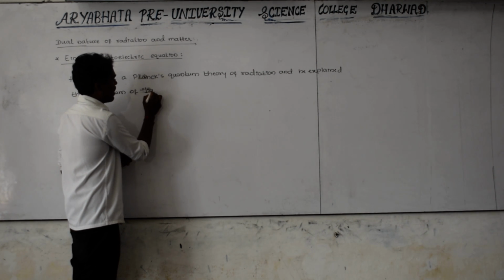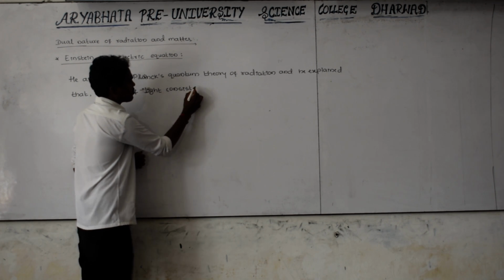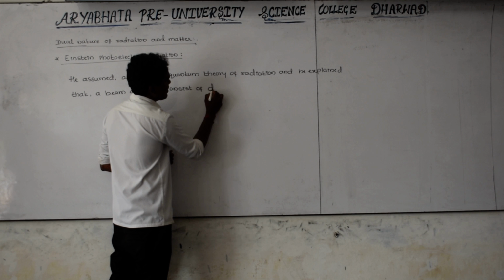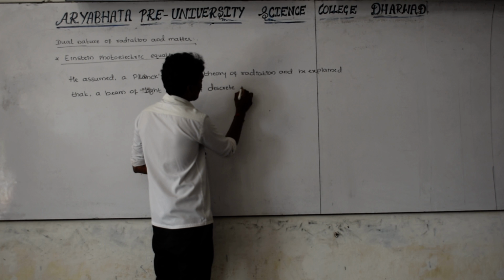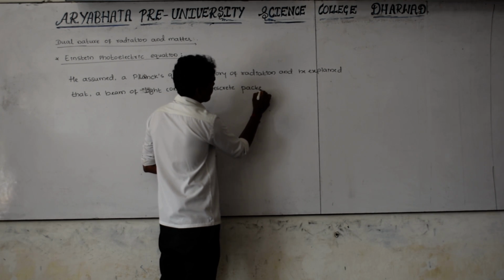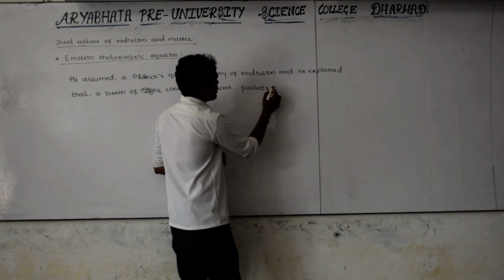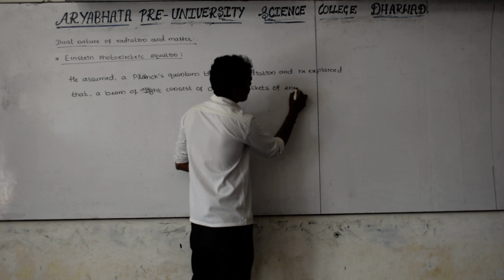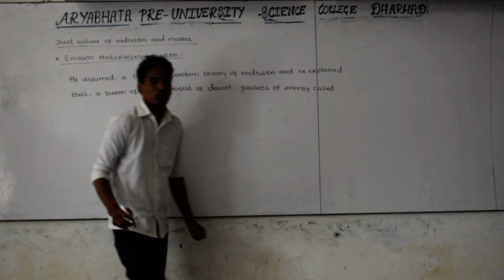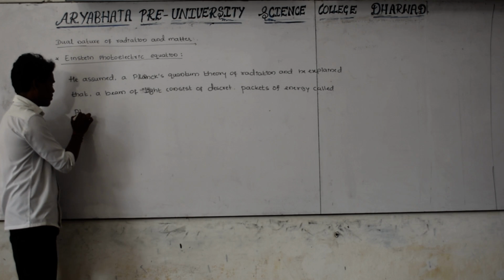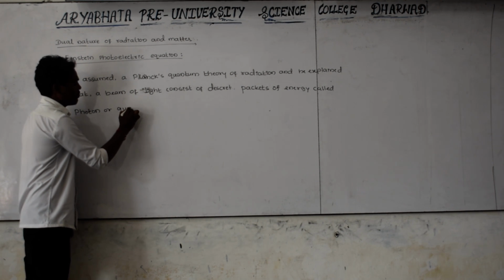A beam of light consists of discrete packets of energy, called photons, or one more word, quanta.